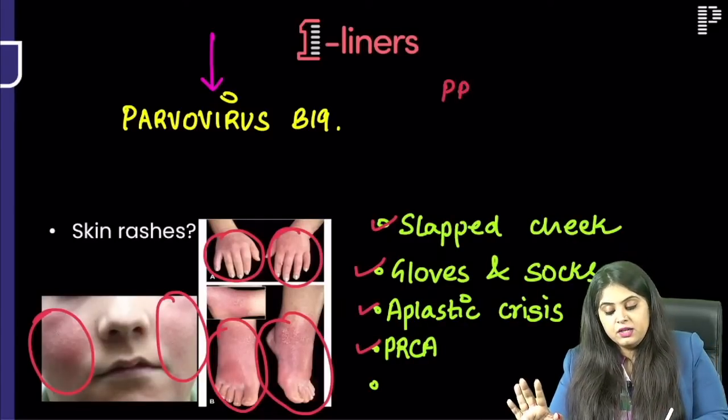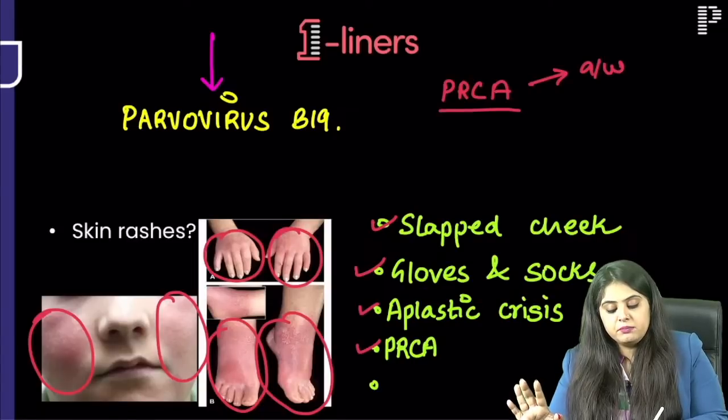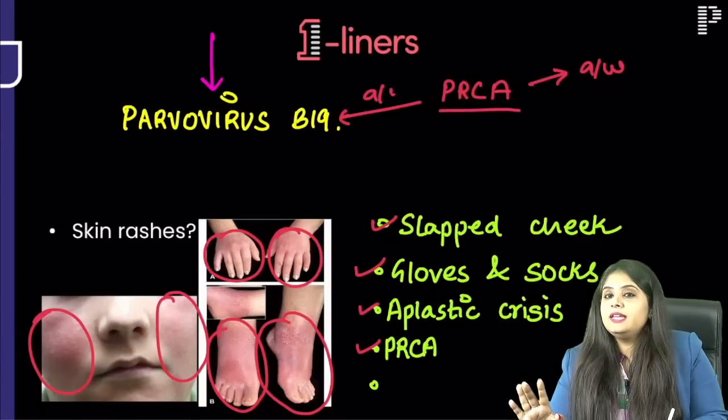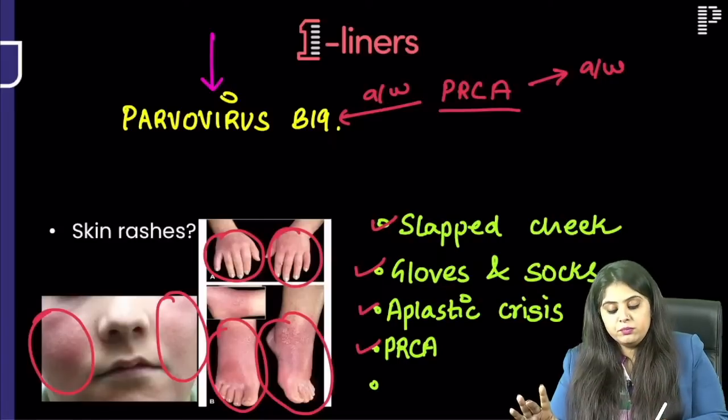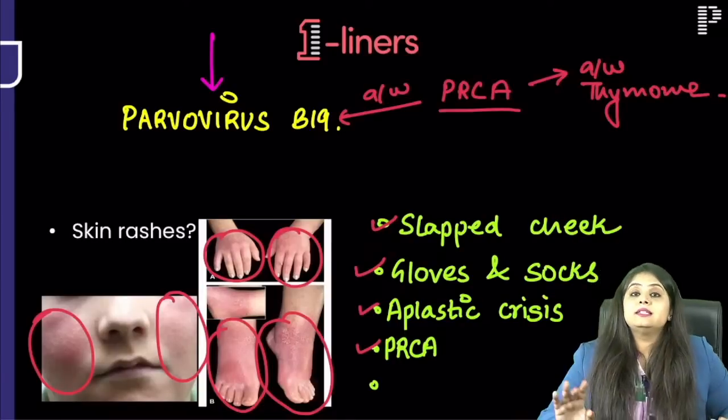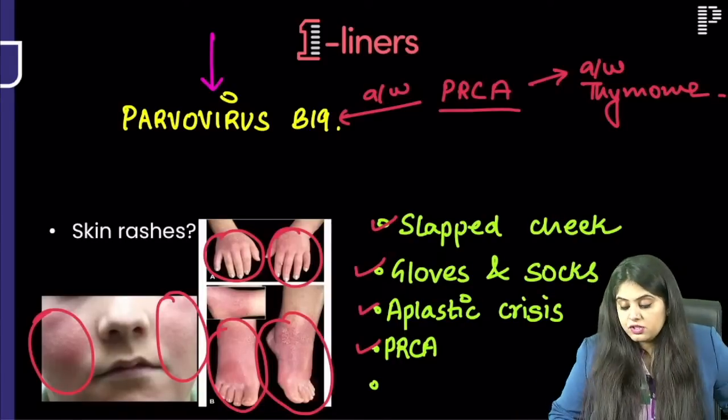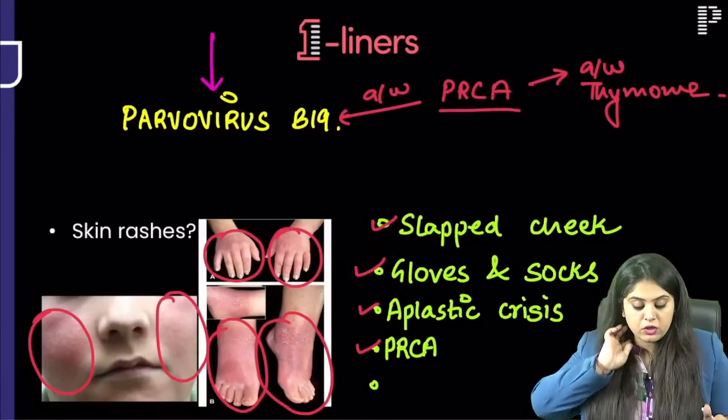Tell me one thing, pure red cell aplasia is number one associated with parvovirus. Number two, any mediastinal chest tumor that can be associated with pure red cell aplasia, they will ask you, that is thymoma. Yes, a question comes in surgery. Very good, perfect. Moving on to the next.